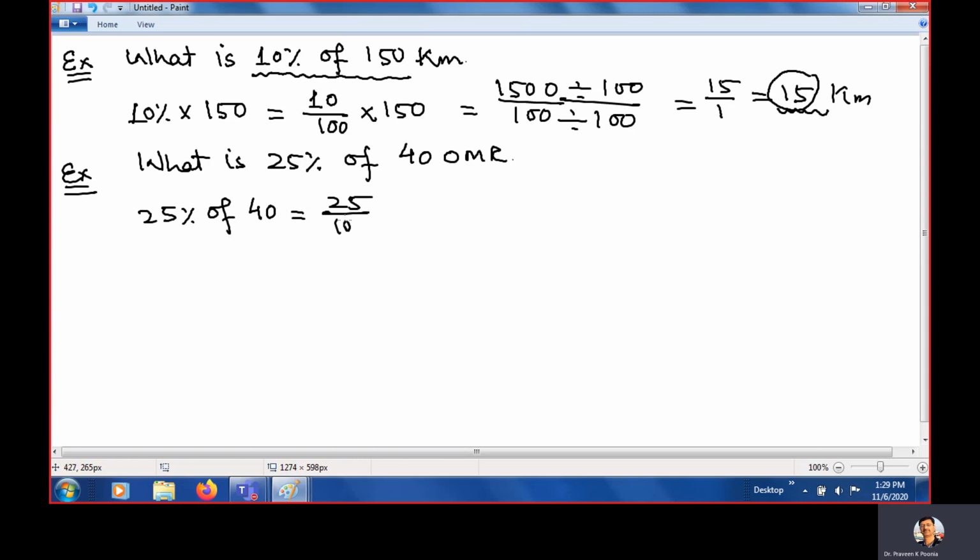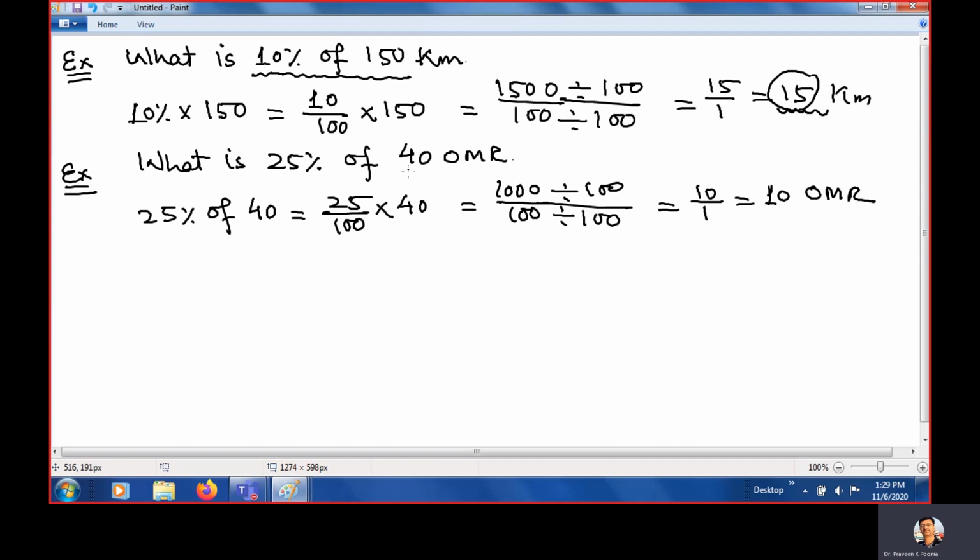25 upon 100 times 40, and if you will multiply, it is 25 times 4 is 100 upon 100. If we will divide by 100 here, divide by 100 here, how much will we get? 10 upon 1, that is 10 OMR.